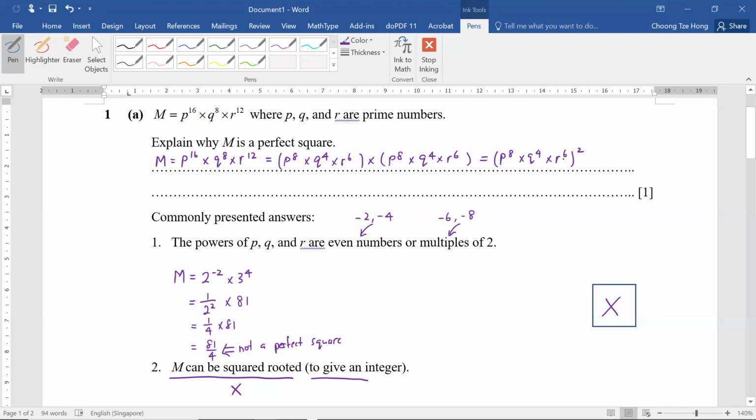Now we can just write one statement. For an explanation question, it's important to always conclude with a simple statement. What we can say is that p to the power of 8 times q to the power of 4 times r to the power of 6, since p, q, r are all prime numbers, will definitely be an integer.